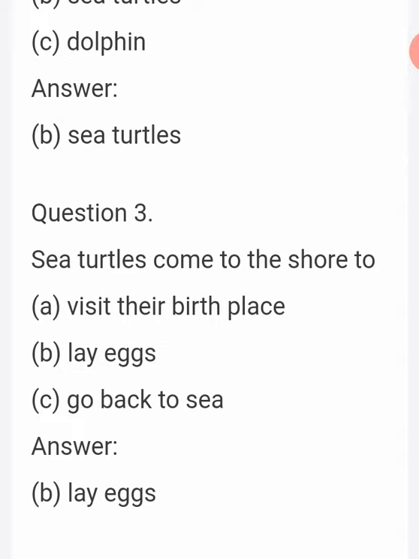Third question. Sea turtles come to the shore to, first option, visit their birthplace. Second option, lay eggs. Third one, go back to sea. The correct answer is B, lay eggs.